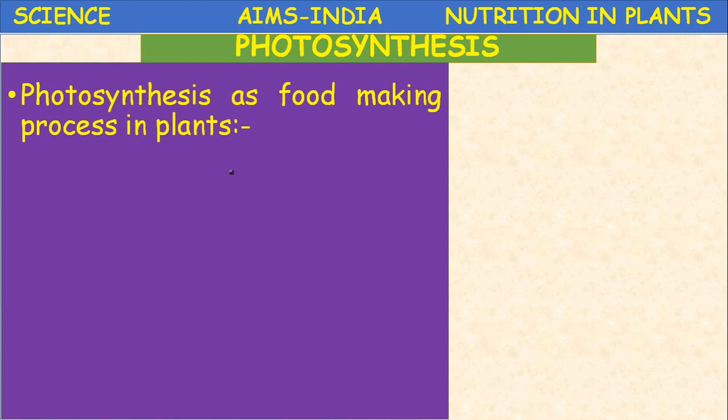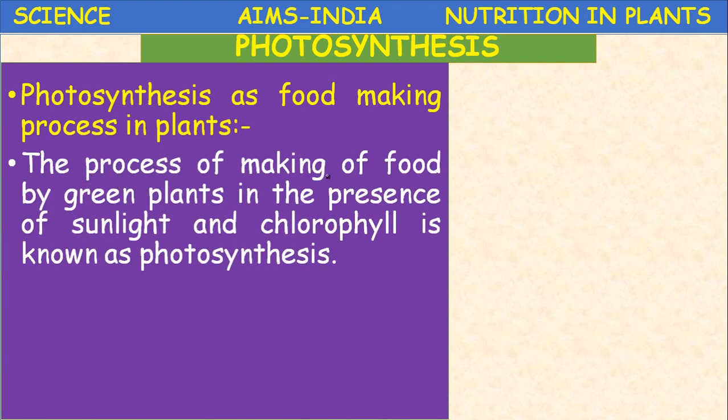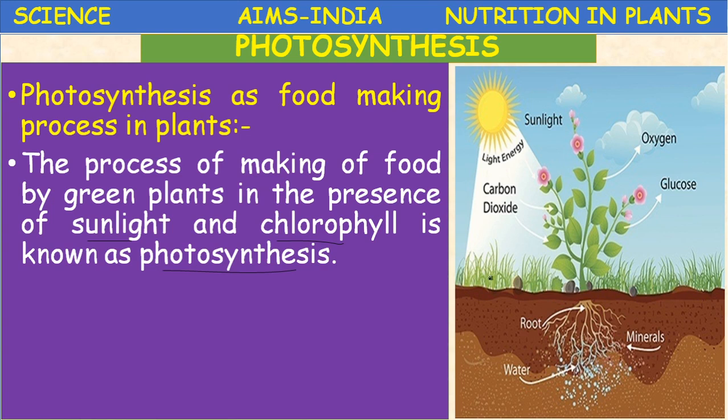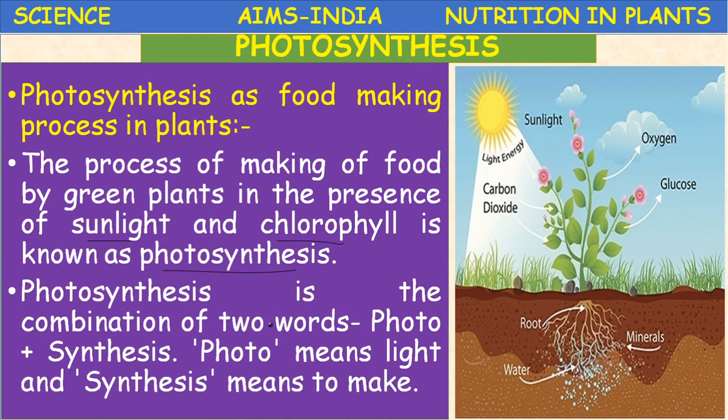Photosynthesis, autotrophic nutrition. Photosynthesis is a food making process in plants. The process of making food by green plants in the presence of sunlight and chlorophyll is known as photosynthesis. Photosynthesis is the combination of two words. What are those two words? Photo plus synthesis. Photo means light and synthesis means to make or to prepare.